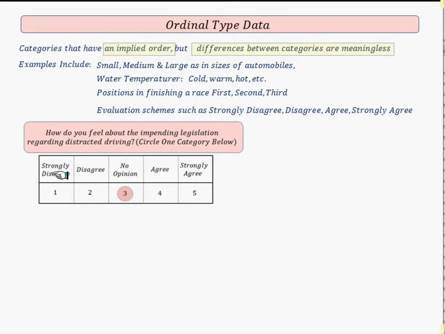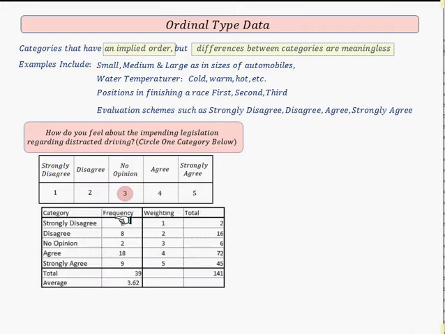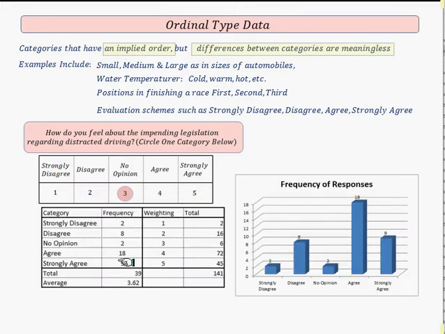This data is ordinal type data, where they've overridden it with these numbers, and this is the wrong thing to do. This suggests that differences between these categories are meaningful, when in fact they're not. This would be a frequency distribution, and this would be the responses. For this data set, a thing such as the average has no meaning here, because this number scheme is totally arbitrary. We could go 1, 2, 5, 9, and 10, but there is no inherent ordering scheme.